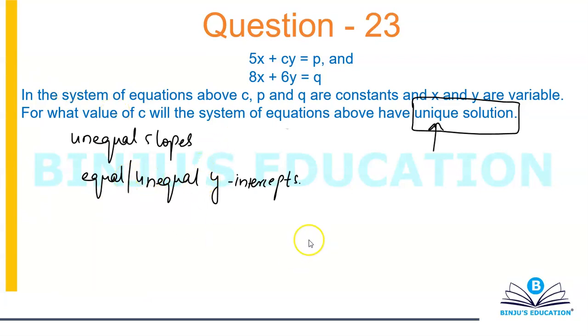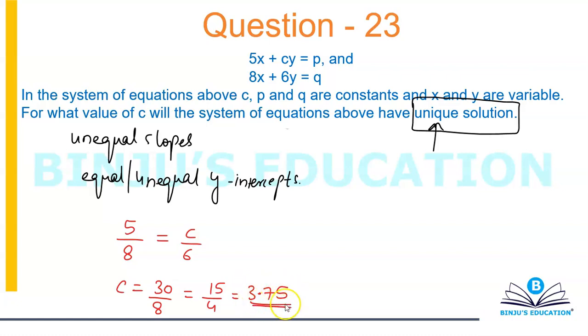So we have equal slopes, which means 5 by 8 should be equal to c by 6. So from here, I'm going to get that c is equal to 30 divided by 8. So that will be 15 divided by 4, which is equal to 3.75.